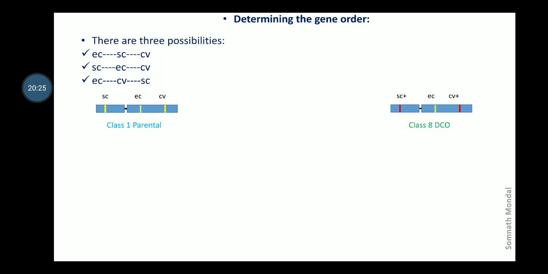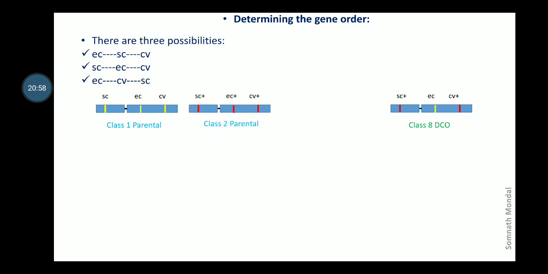Now we are not sure about the position of the alleles. However, we have been assured about the genotype and which one is the parental and which one is the double crossover. Now if we compare between class 1 and class 8, we can see that in class 1, EC has been fixed at the center and SC and CV have been exchanged, so that is why it is a double crossover.